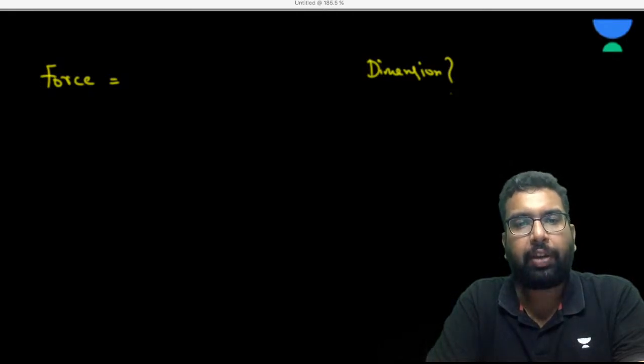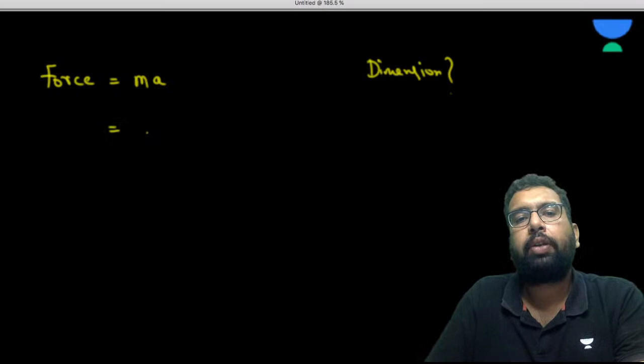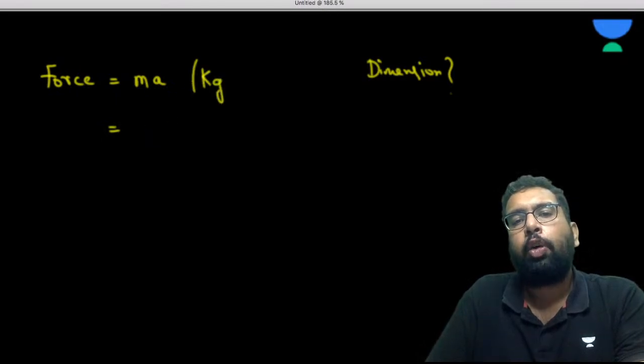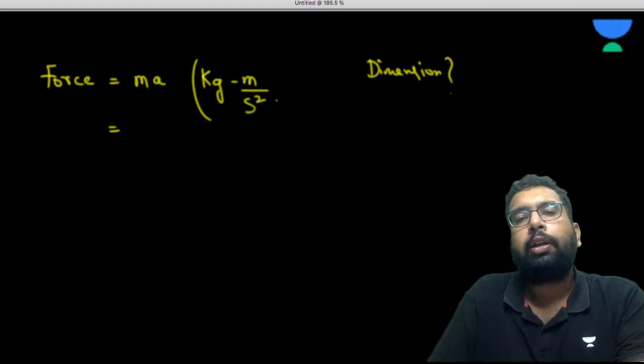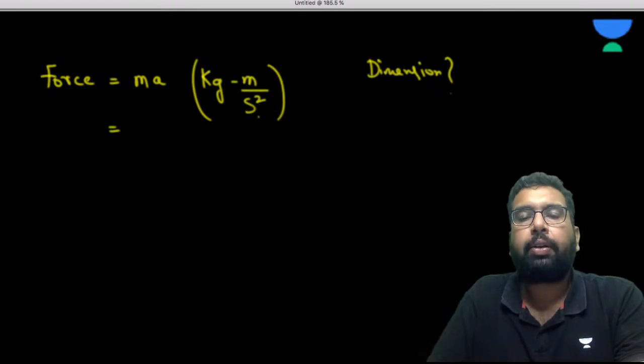Very good, Vinika. So very simply we can do that. Force is equal to mass into acceleration. So what is going to be the unit for mass? It is kg. Acceleration is change in velocity upon change in time, so it is meter per second square.